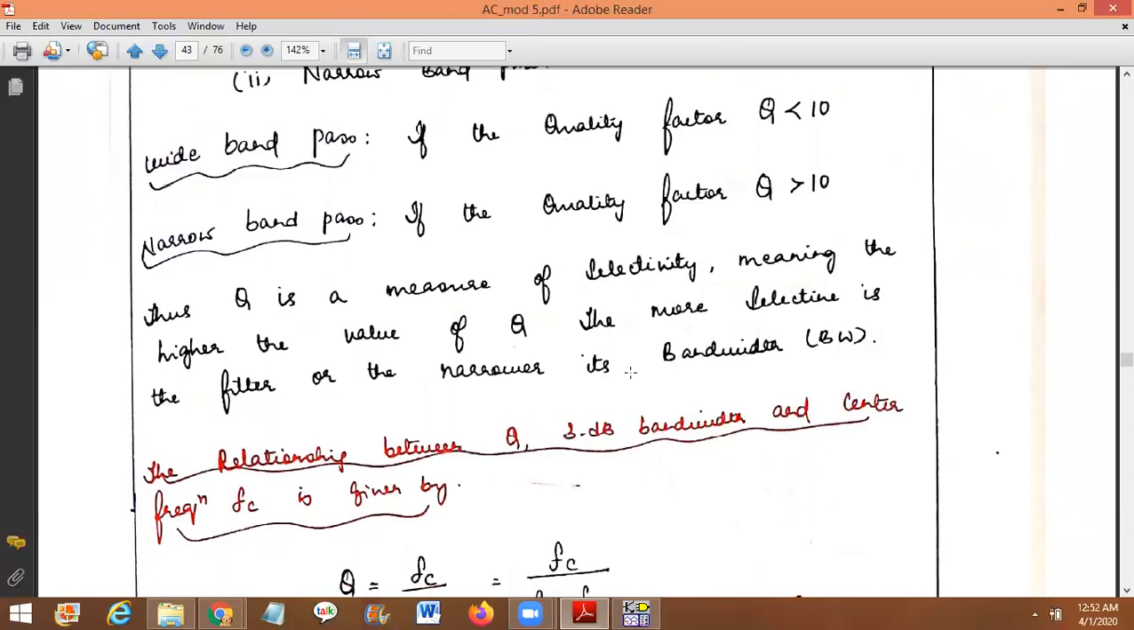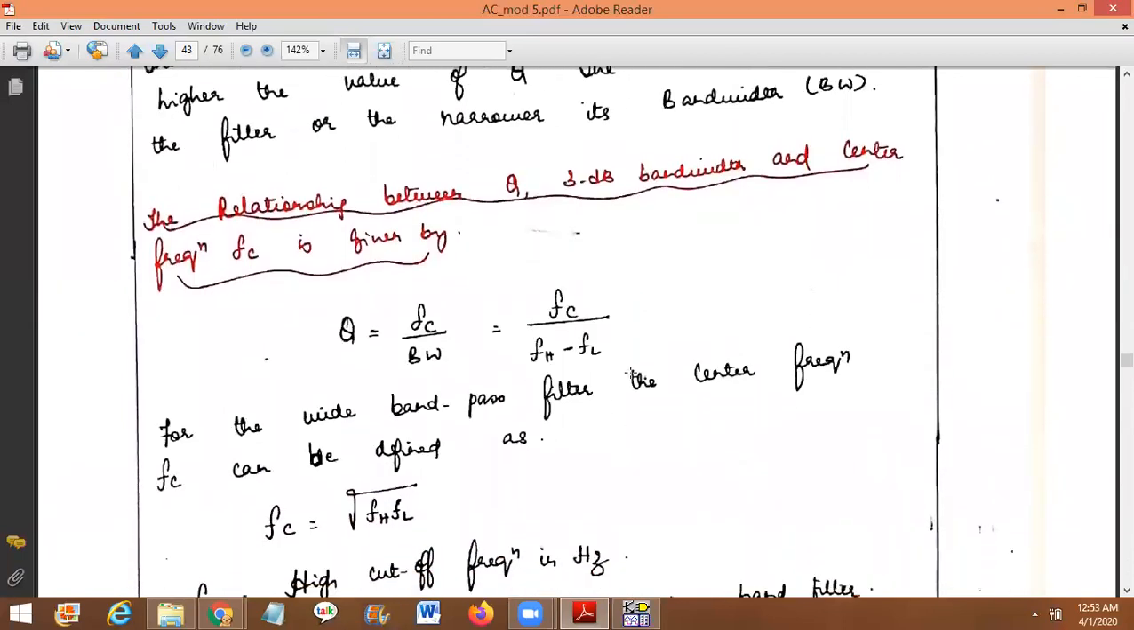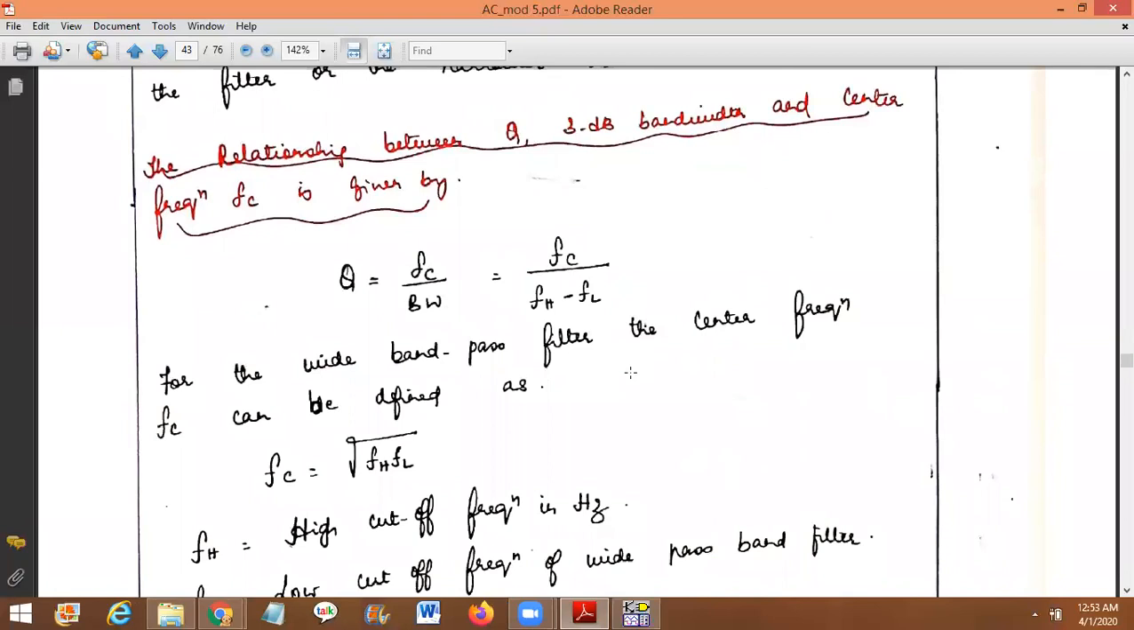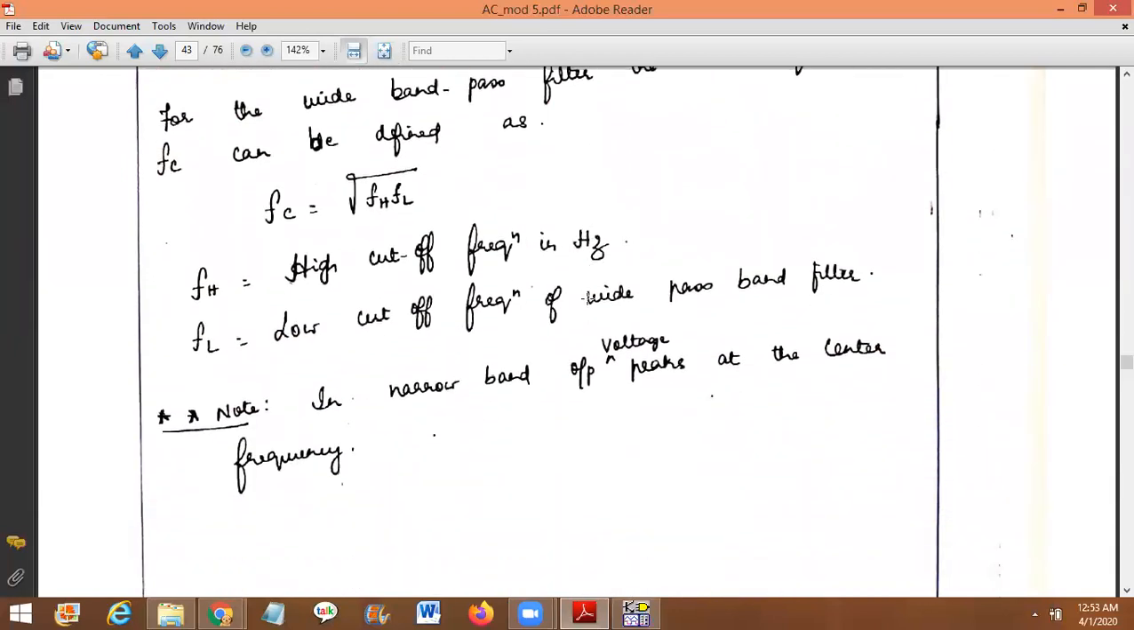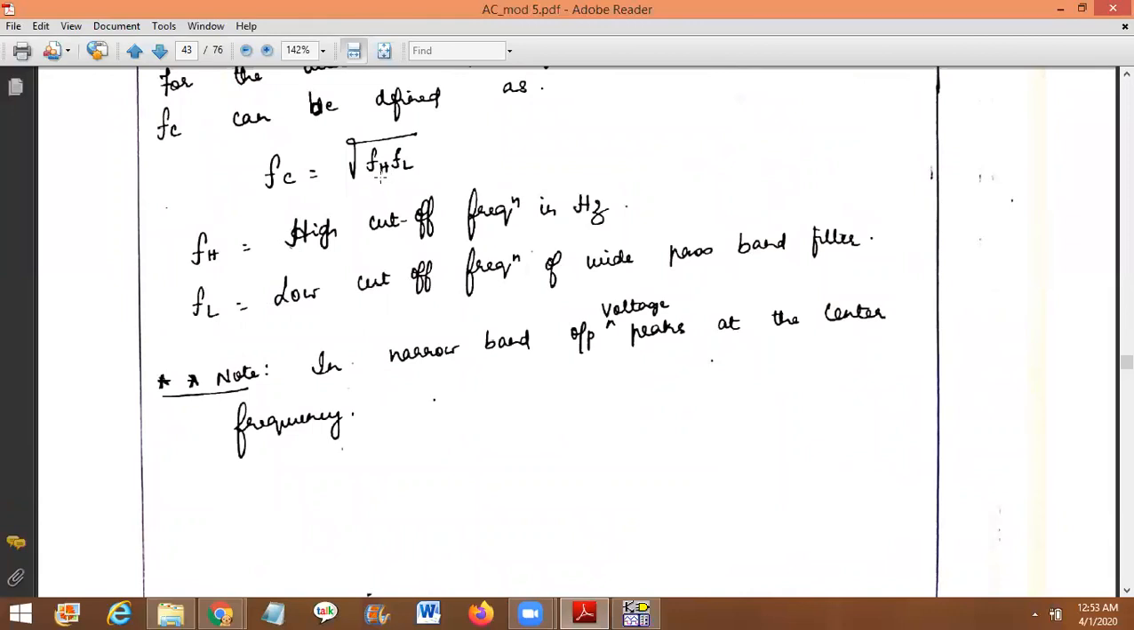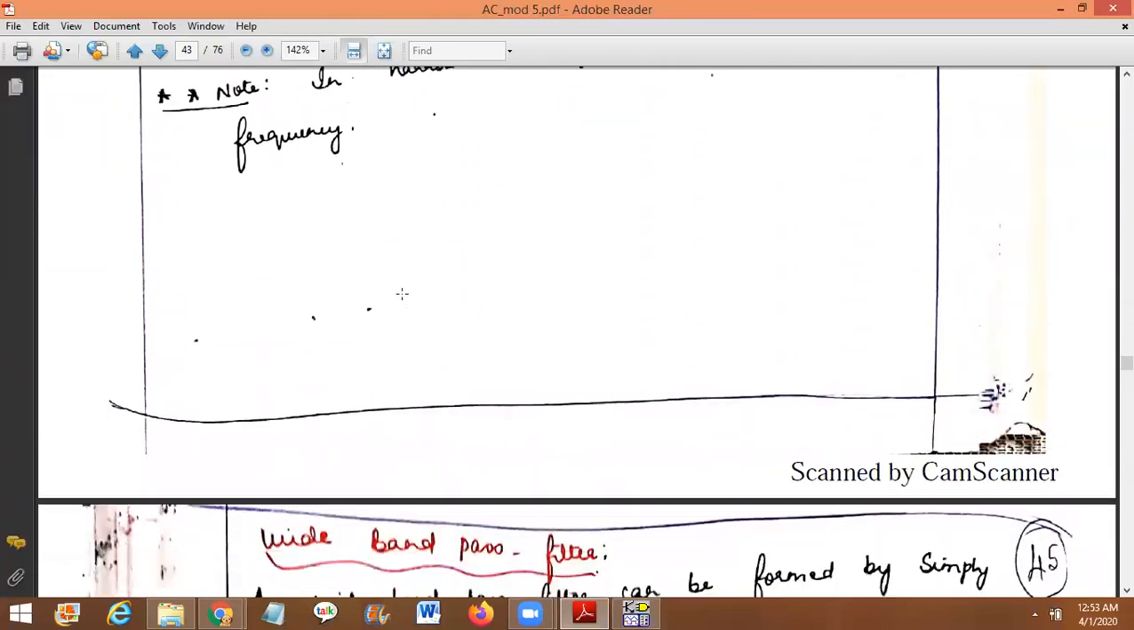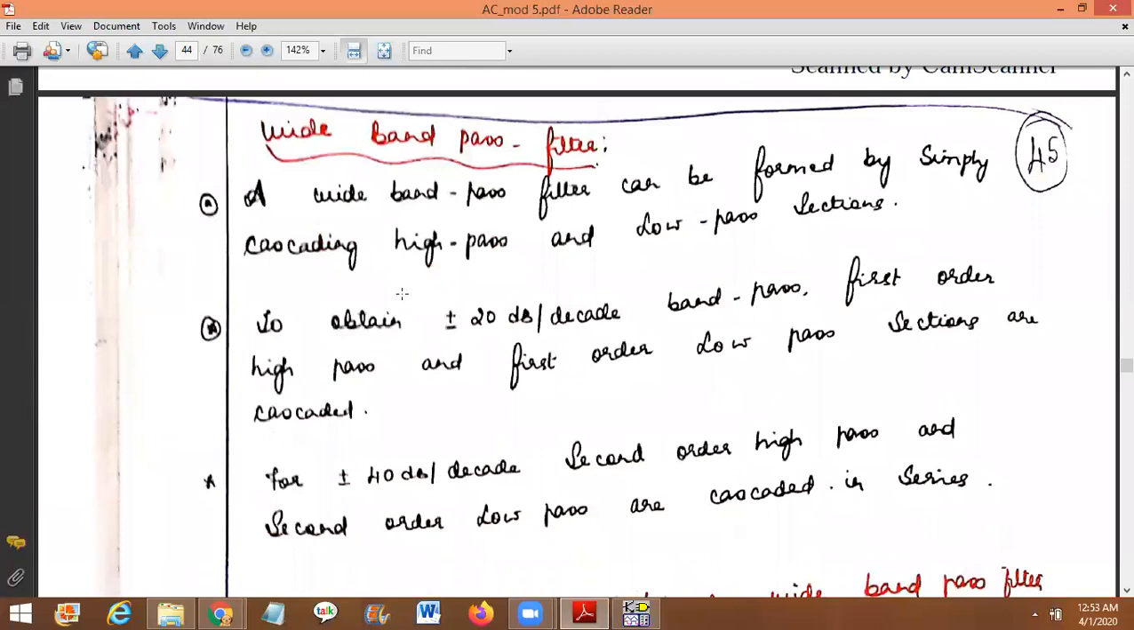Here there is a relation between the quality factor Q, the bandwidth and the center frequency Fc. Q is equal to Fc divided by bandwidth, where the bandwidth is Fh minus Fl, and the center frequency is given as the square root of Fh times Fl. Fh is the high cutoff frequency, and Fl is the lower cutoff frequency. Now let me discuss one by one.